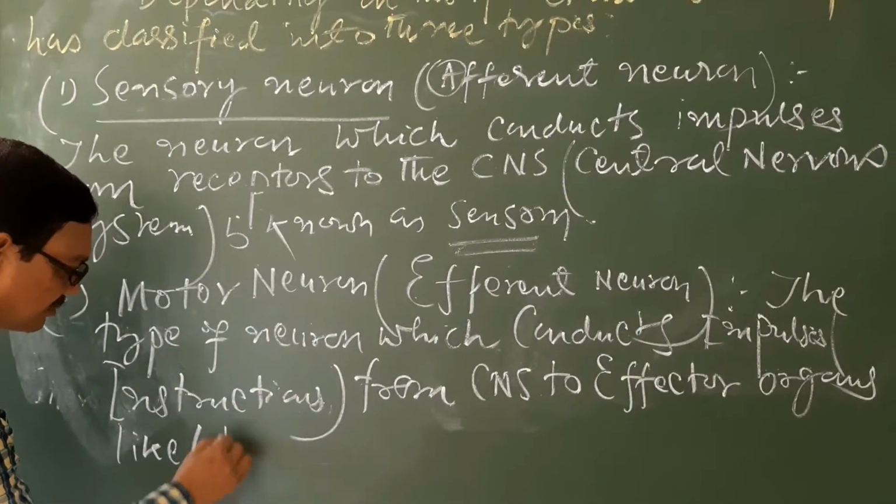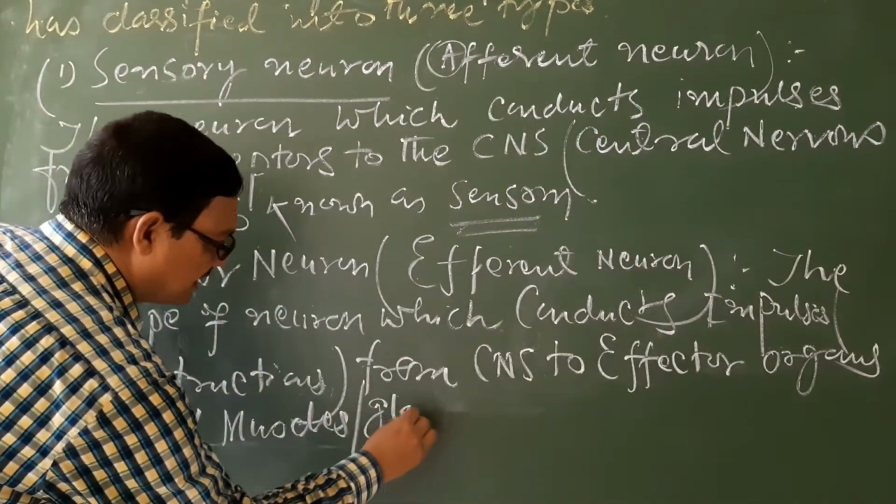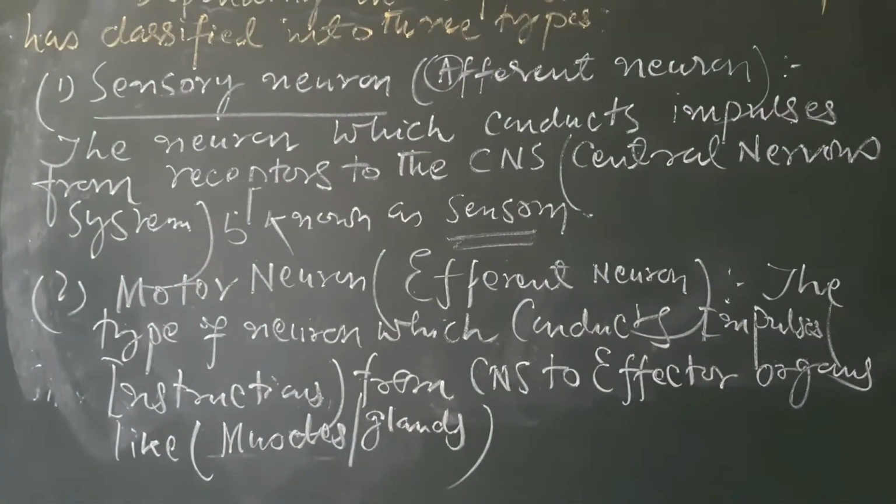The glands or muscles. So that is the motor neuron.